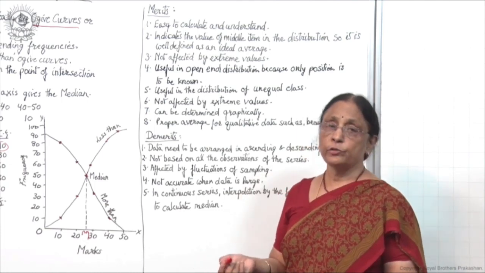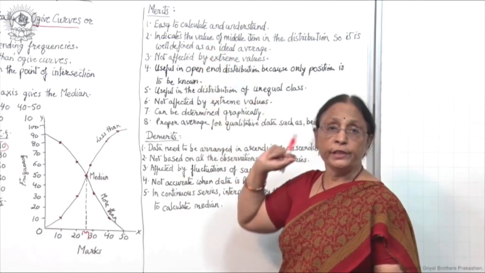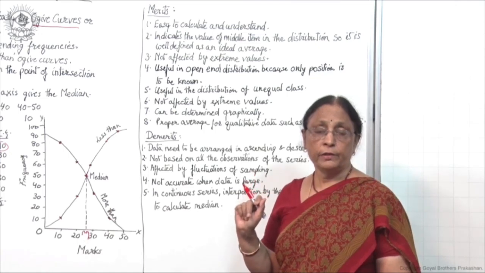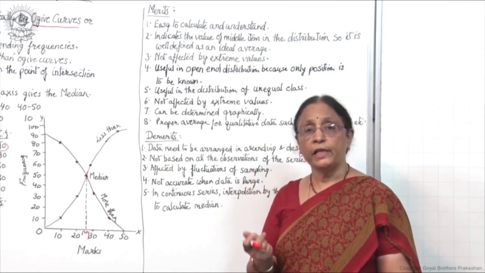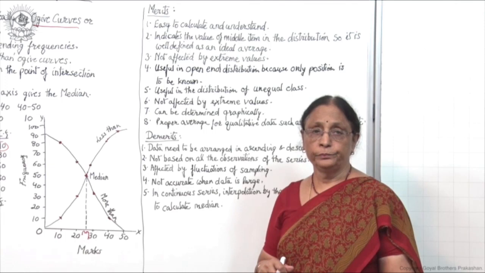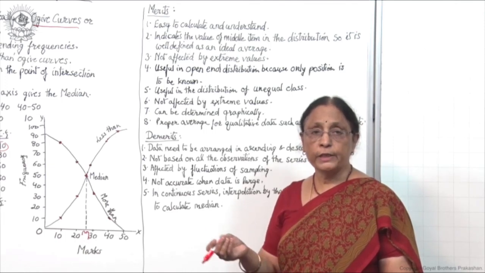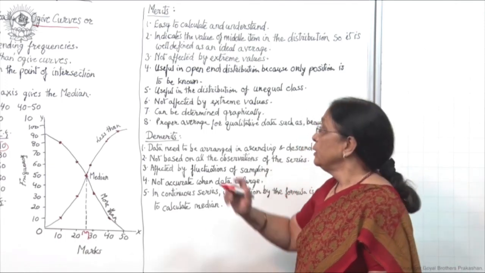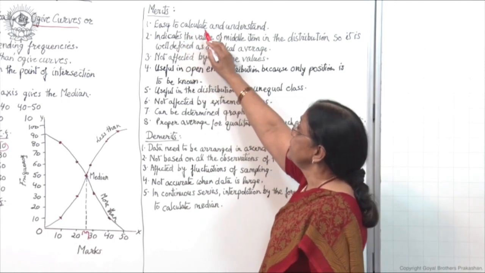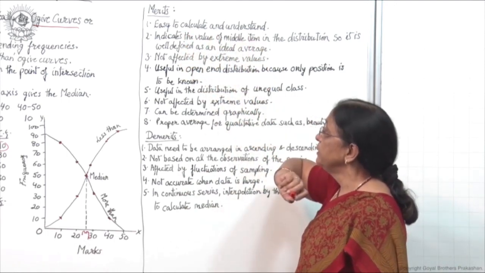Rather, I would say it is easier than calculating the mean also, because the formula is quite simple. So, first merit: it is easy to calculate and understand.